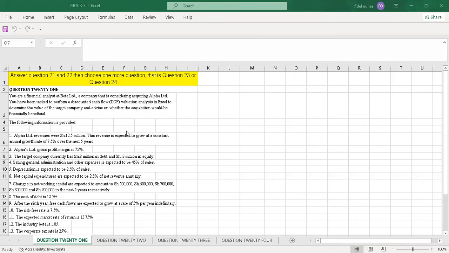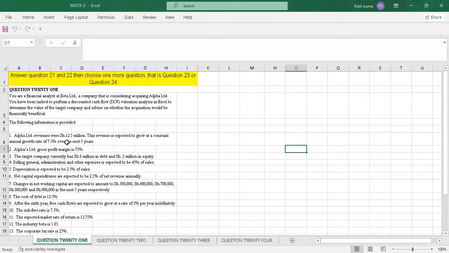So without much ado, let me go to the question. Today I'll do a block revision for the April 2024 sitting. There's a sample question. There are 4, but I'll start with question 21. This question 21 is a question on valuation of firms, where we are going to look at the discounted cash flows. So I'll read the question.